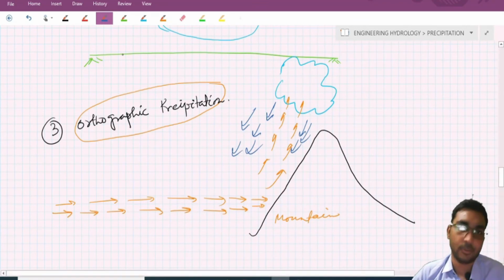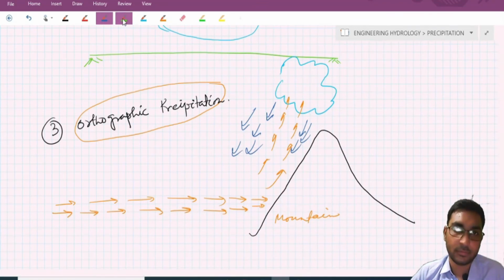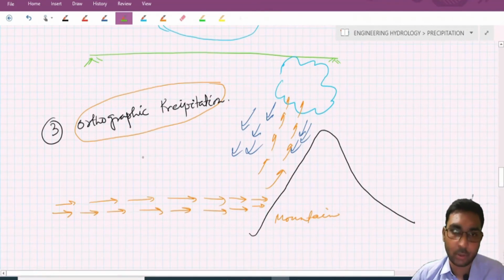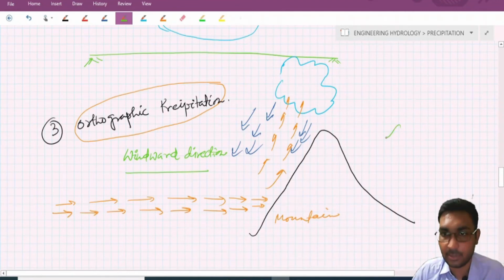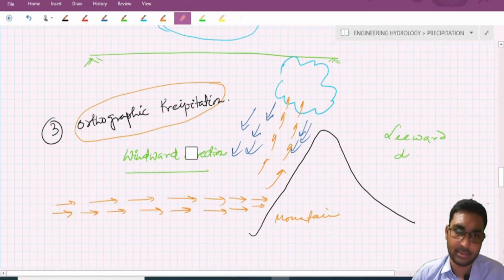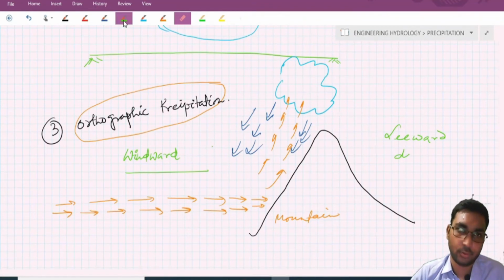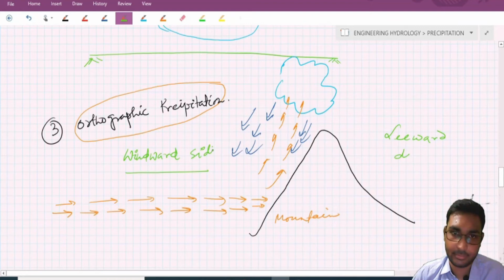Now, the side from which the air was flowing is known as the windward side, and this other side is known as the leeward side.